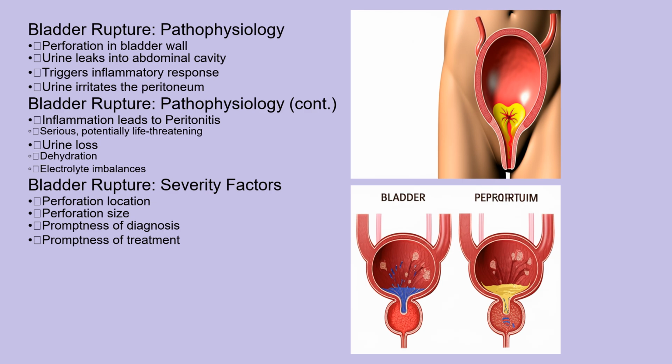Now let's talk about the pathophysiology, or what actually happens when the bladder ruptures. A perforation creates a breach in the bladder wall, allowing urine to leak into the surrounding abdominal cavity. This leakage of urine triggers an inflammatory response as the normally sterile urine irritates the peritoneum, the lining of the abdominal cavity. The resulting inflammation leads to peritonitis, a serious and potentially life-threatening condition.